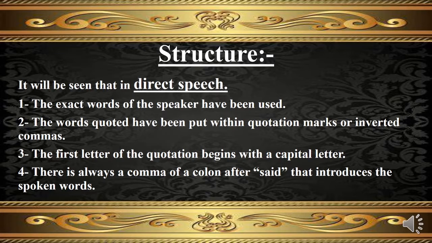Now let's discuss the structure of direct speech. In direct speech, the exact words of the speaker are used. The words quoted are put within quotation marks or inverted commas. The first letter of the quotation begins with a capital letter. There is always a comma or a colon after "said" that introduces the spoken words.